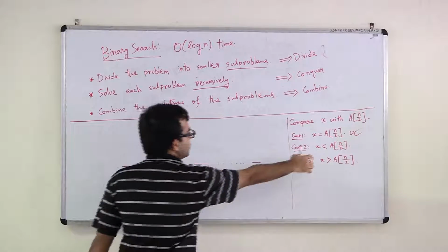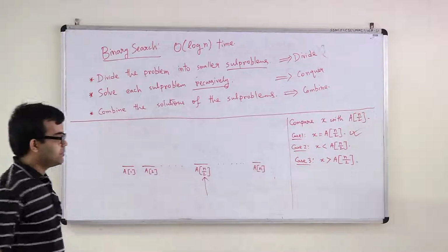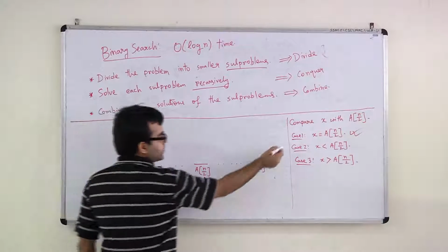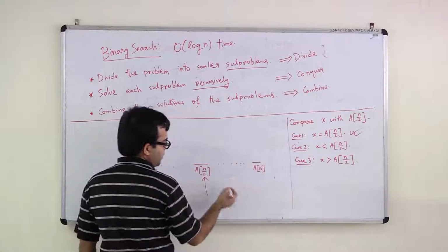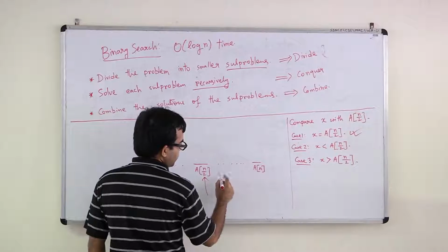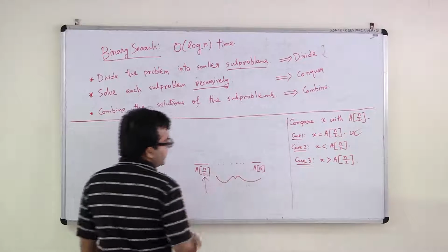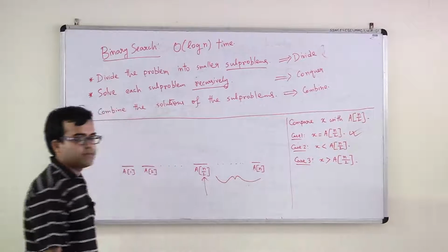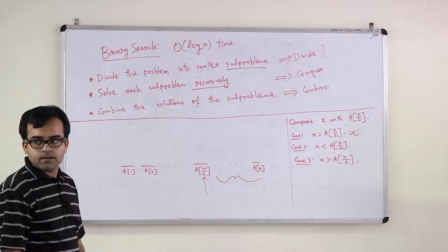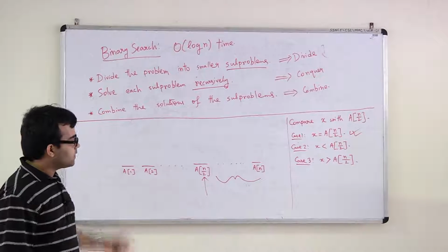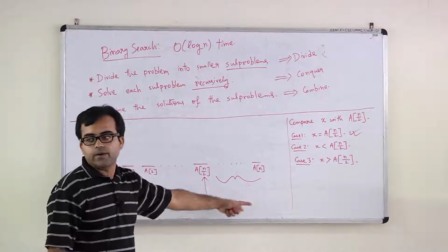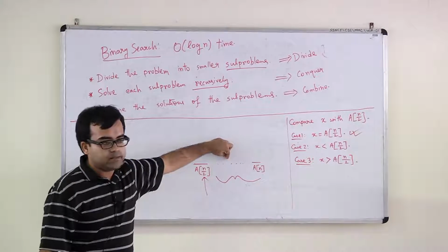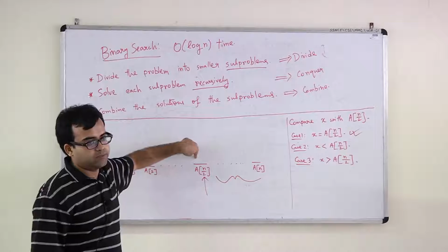Let's consider case 2 first. x is less than A n over 2. If case 2 is basically the case, then can it ever happen that x belongs in this region of the array? No, right? And why? Because the array is in sorted increasing order. So every element in this region is greater than A n over 2.